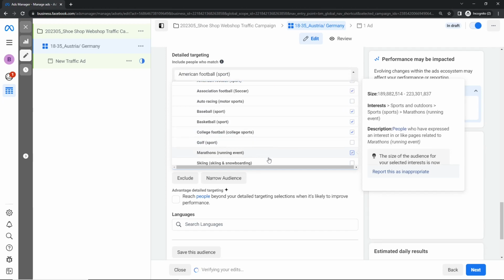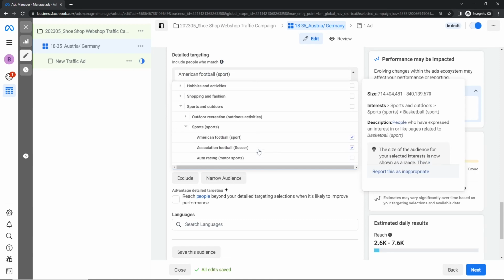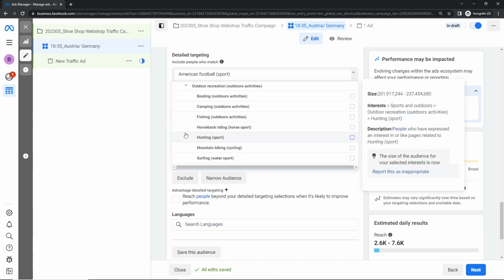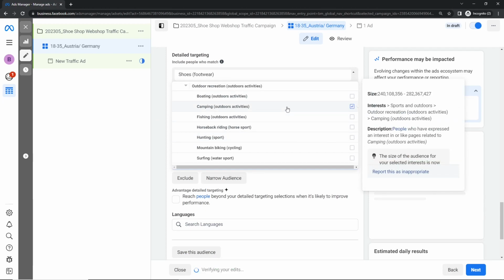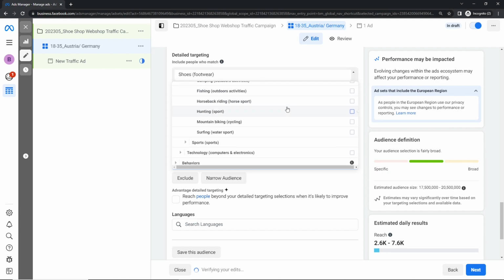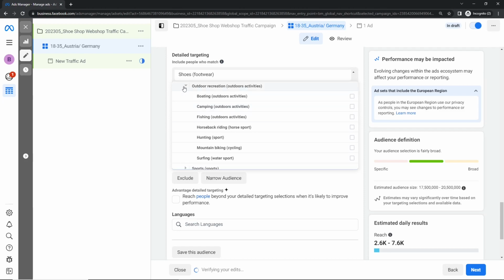College sport, marathons, yeah, that is okay. And outdoor recreation, boating, camping, fishing. Here we take maybe camping or fishing. If we sell also tents or lamps or whatever, in this case it's only sneakers. So this doesn't make sense anyway.